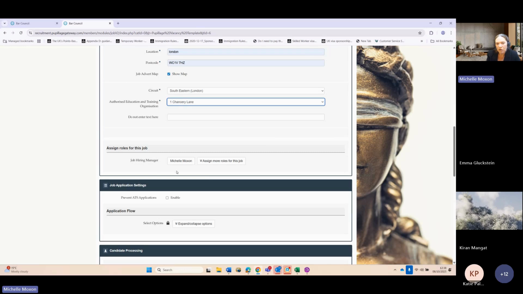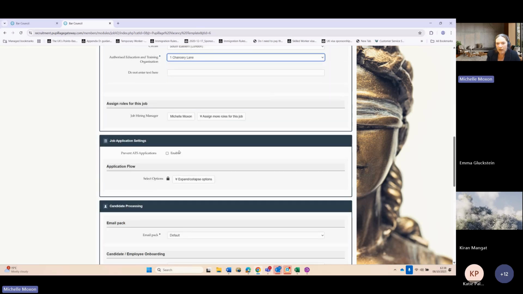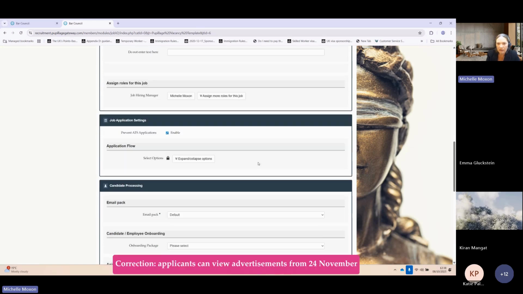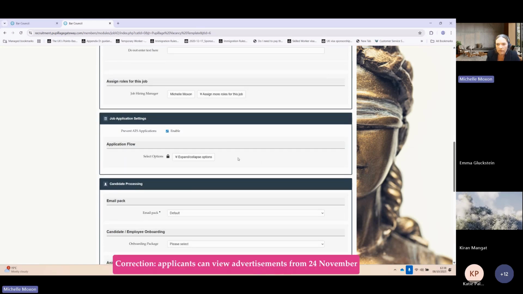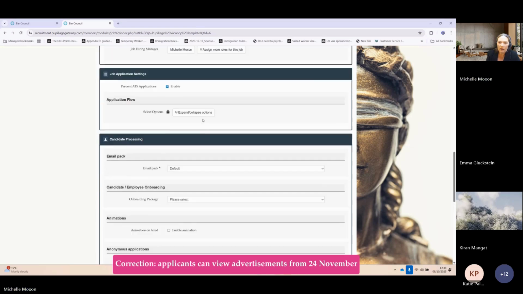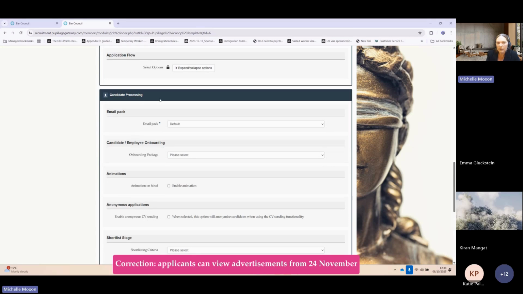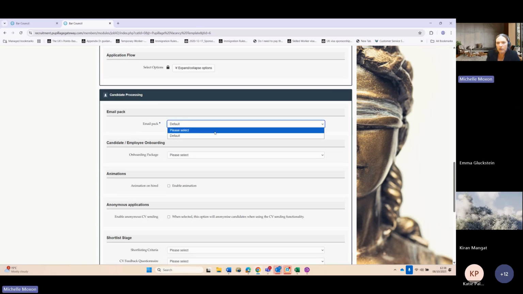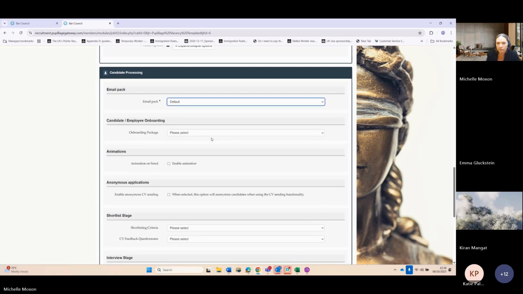Then you come down to the job application setting, and at the moment we require you to tick to prevent ATS applications. Otherwise, candidates will start to be able to apply for your job from the minute that the application opens on the 25th of October. And next is the candidate processing section. So for the email pack, you should select default.